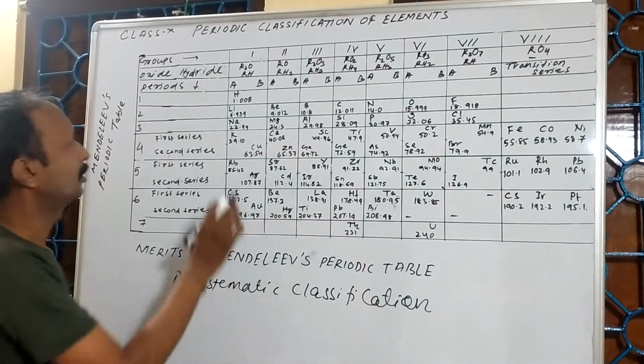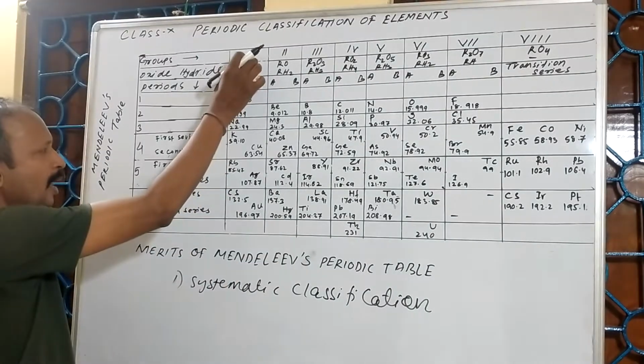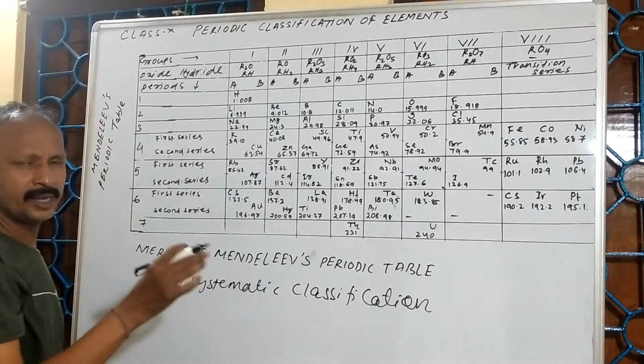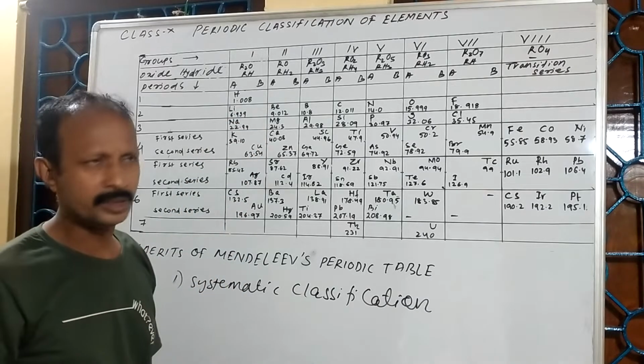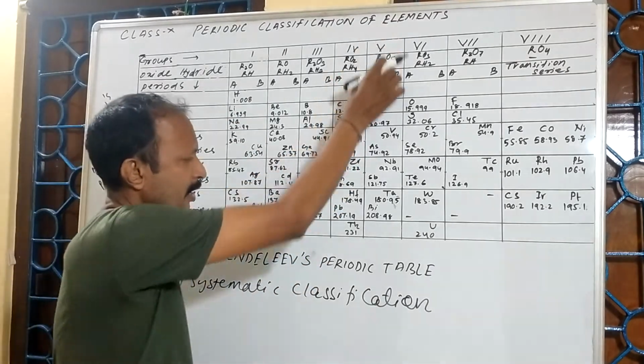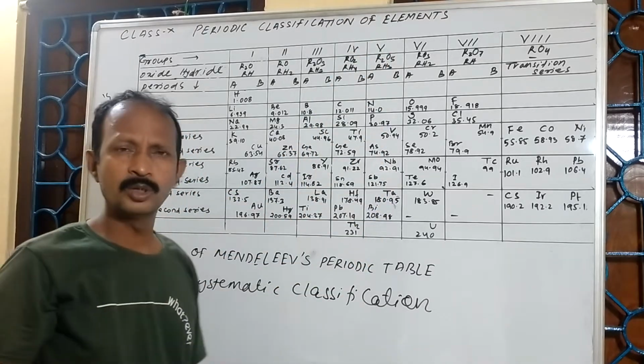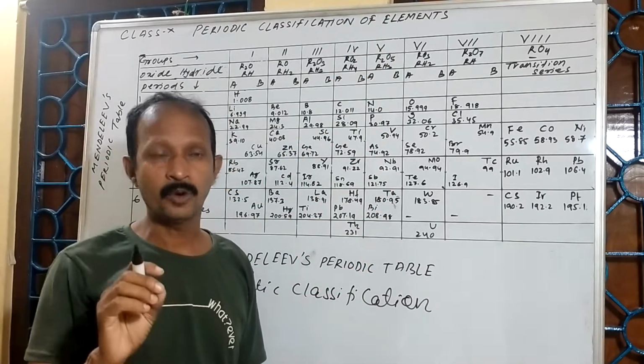For example, the elements of group number 1 show similar properties. Group number 5 also have almost similar properties.